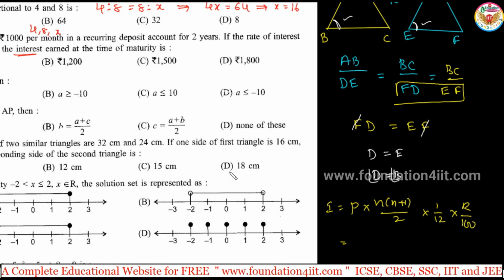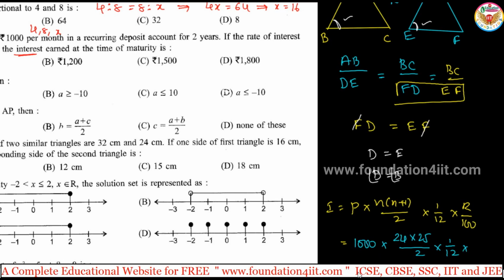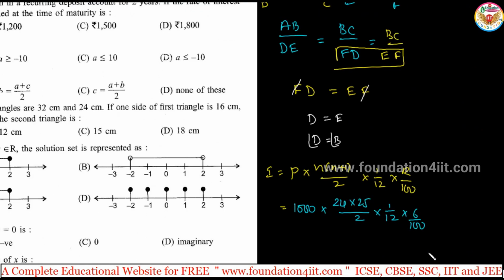P here is 1000, n is the number of months, so 2 years is 24 months, into 25 by 2 into 1 by 12, and the rate of interest is 6 by 100. If we simplify, that is the answer.